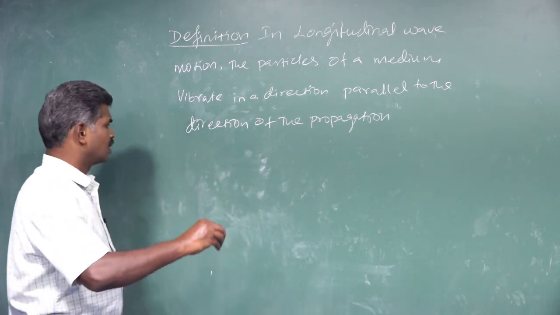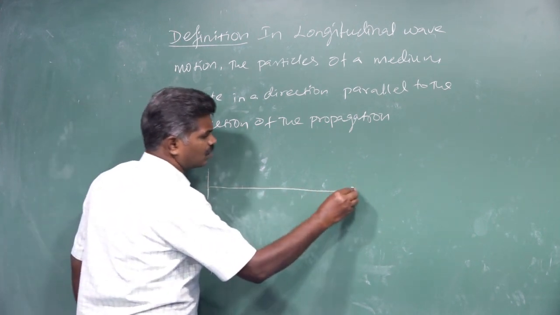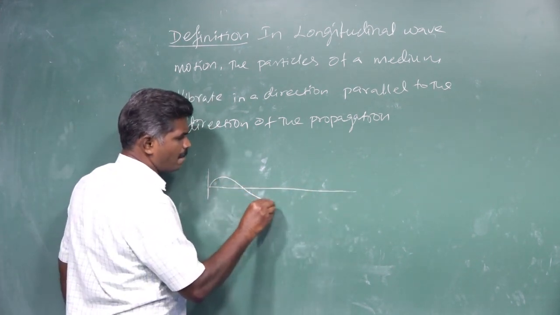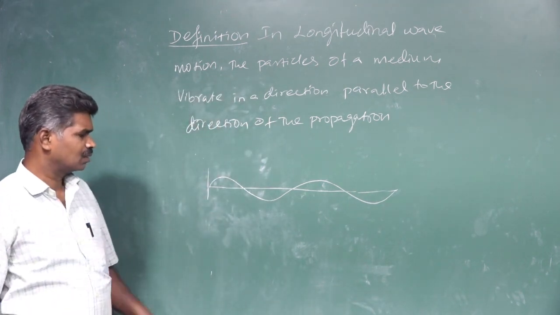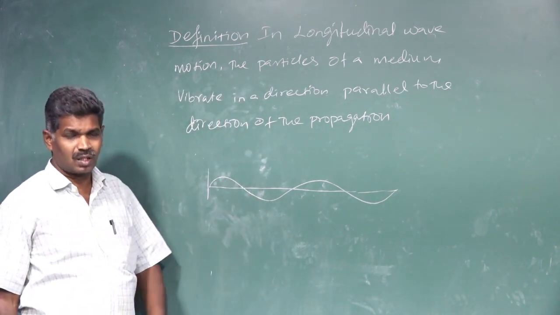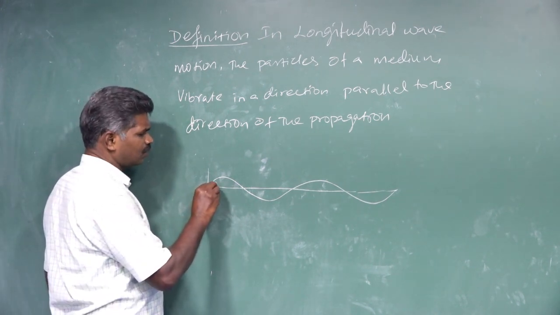For example, one of the transverse waves has crest and trough. Another wave we are also going to consider, which may start at the same position.